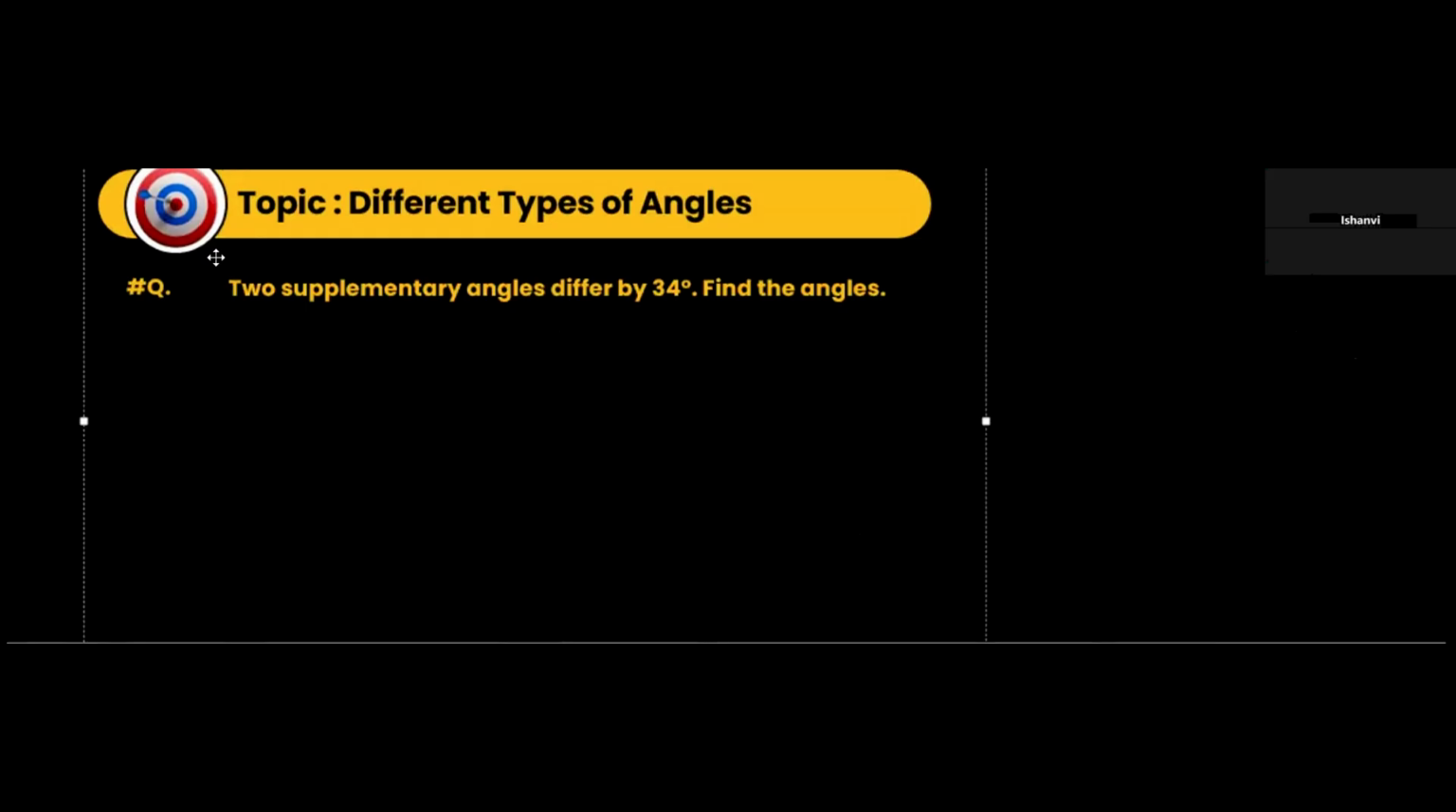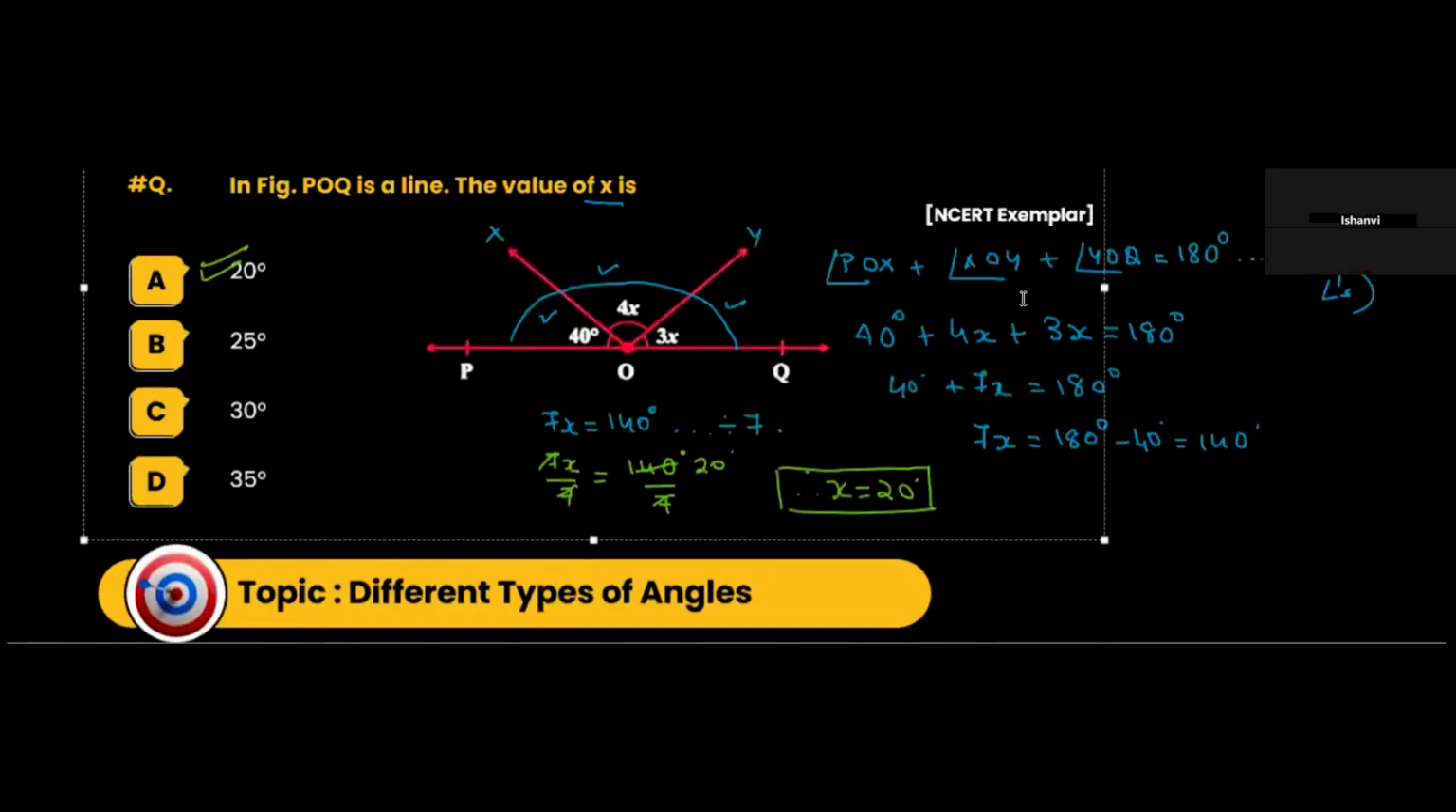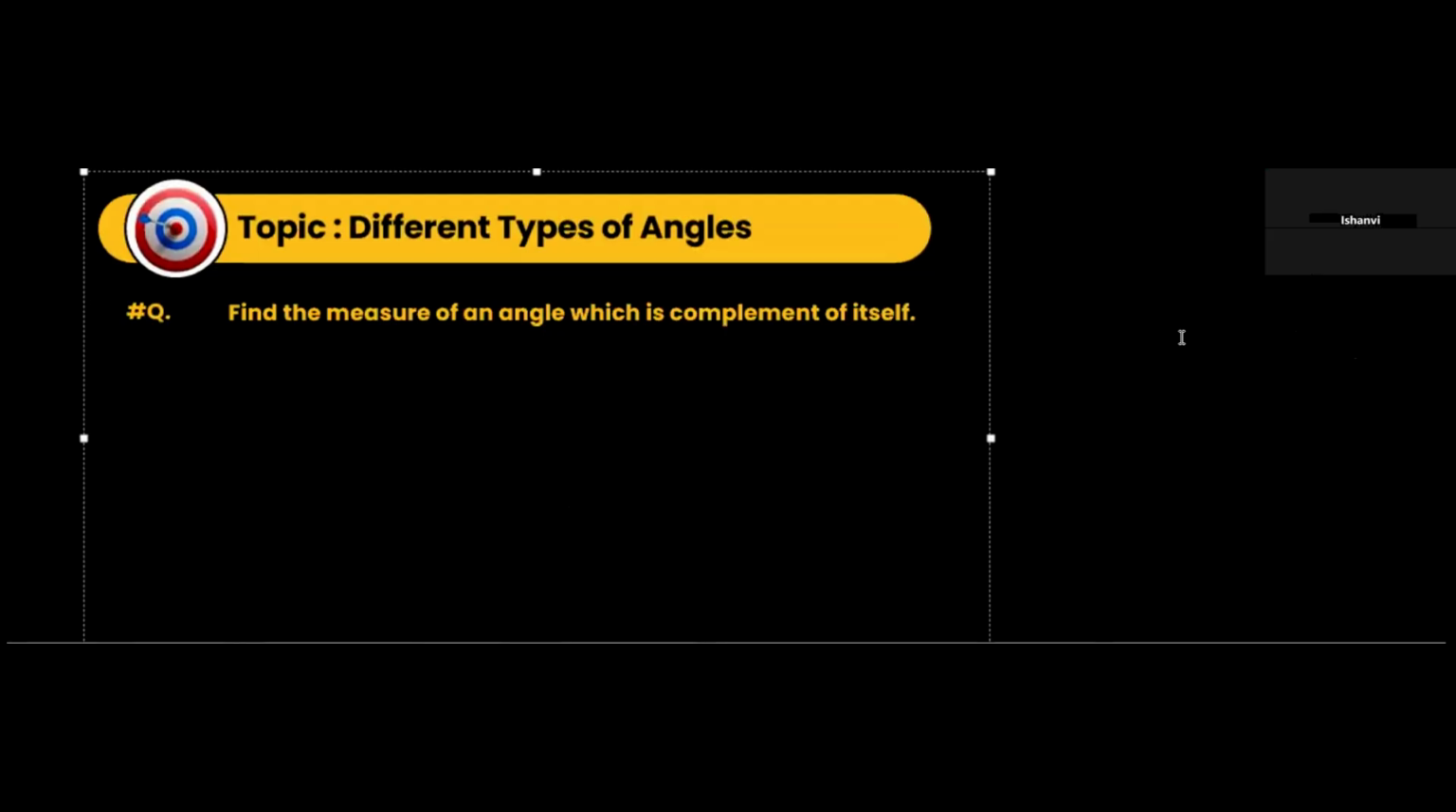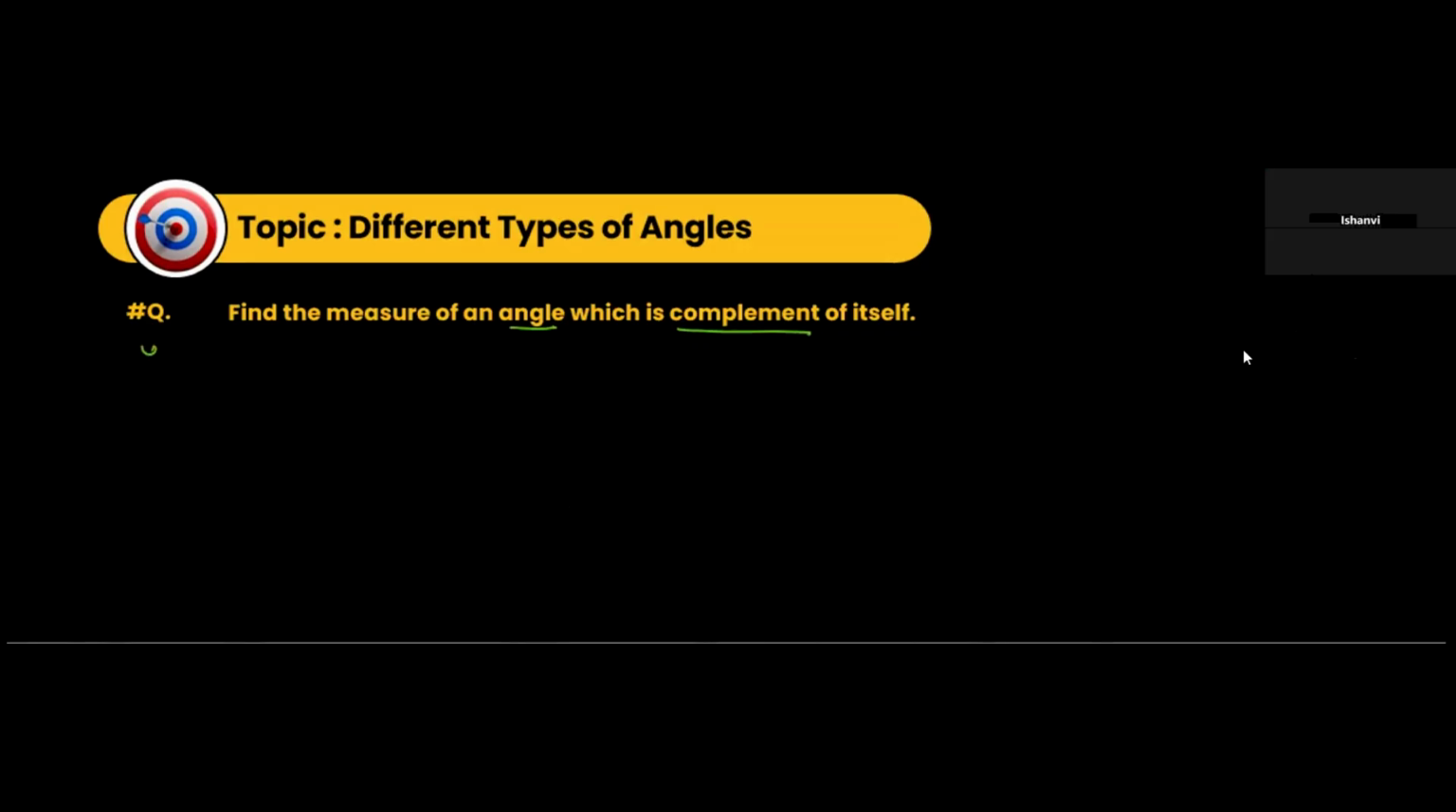Two supplementary angles differ by 34 degrees. Find the measure of an angle which is the complement of itself. Complement of itself means that the angle and its complement are both equal. So let the angle be x.